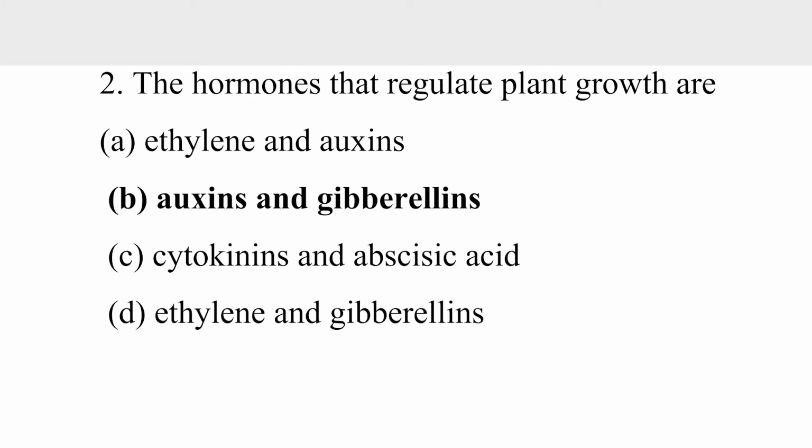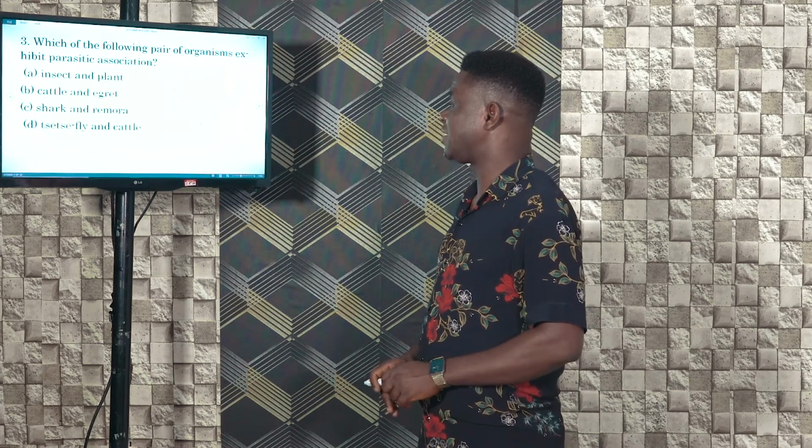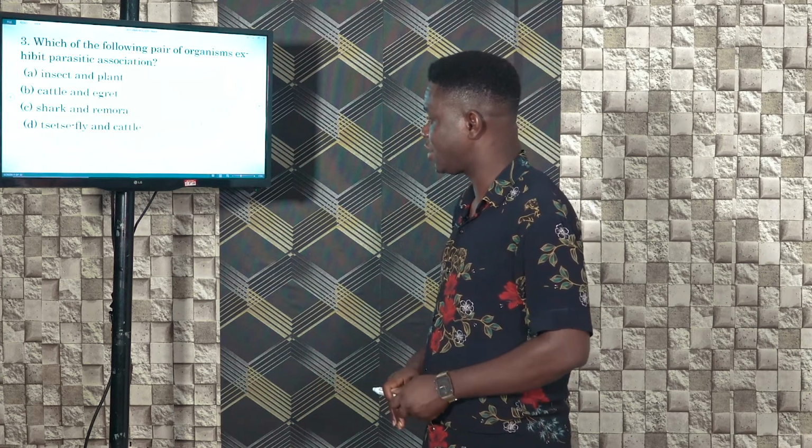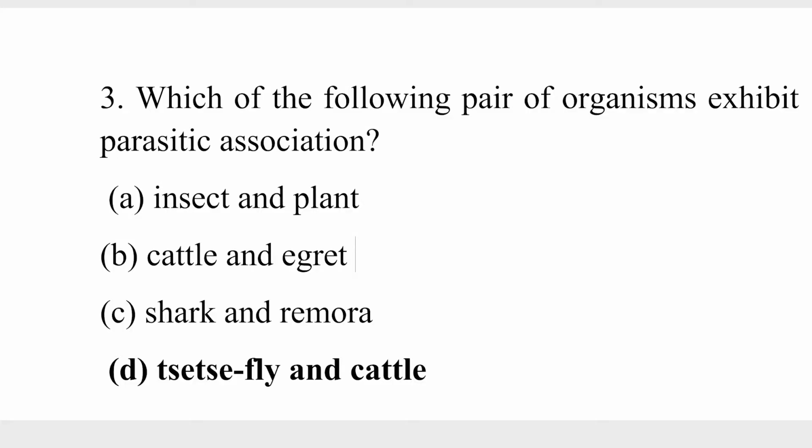Number 3. Which of the following pair of organisms exhibit parasitic association? Insect and plants, cattle and egrets, shark and remora, tsetse fly and cattle. In the case of insect and plants, it's a mutualistic relationship, in that while the insect feeds on the nectar of the plant, it helps the plant to disperse its pollen grains.